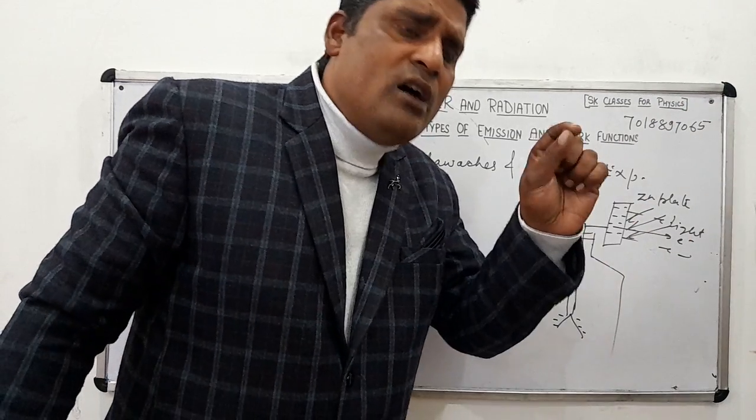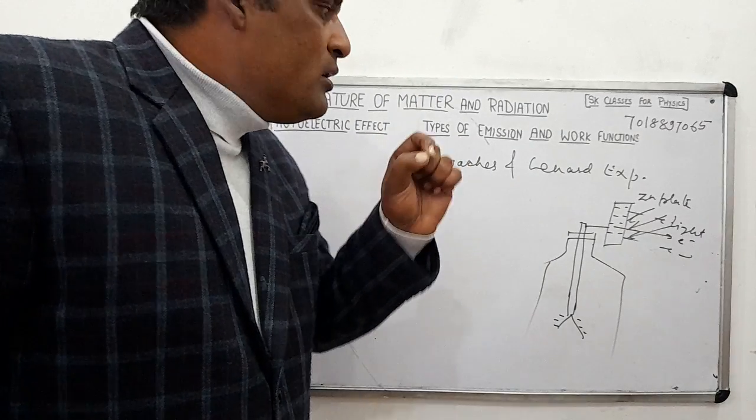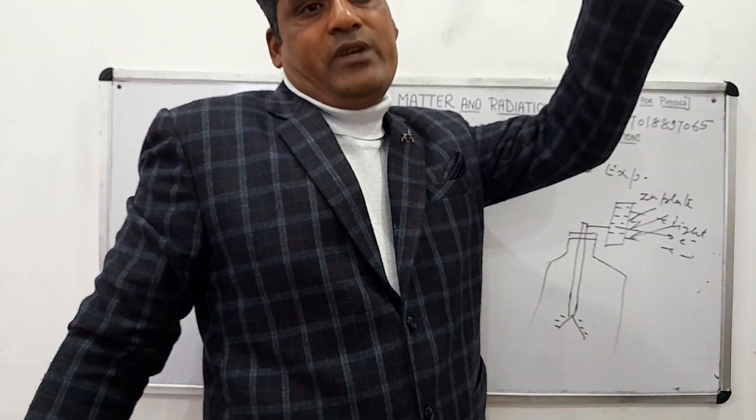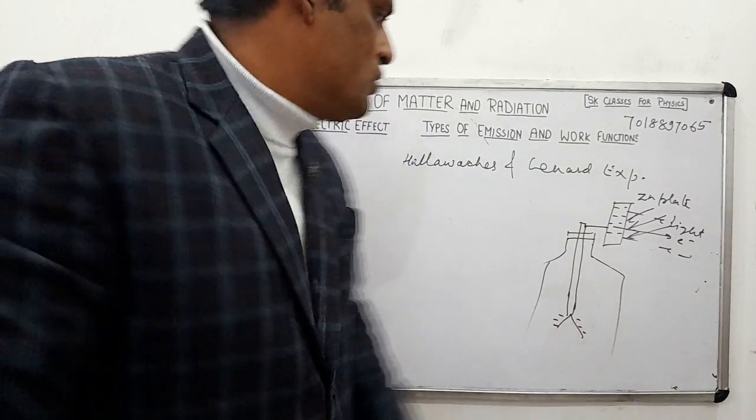This is not for all frequencies. There should be a minimum frequency above which the photoelectric effect takes place, and below which it does not. That minimum frequency is called the threshold frequency.